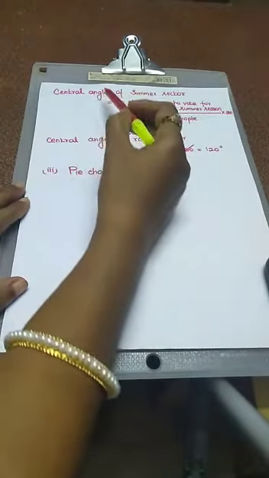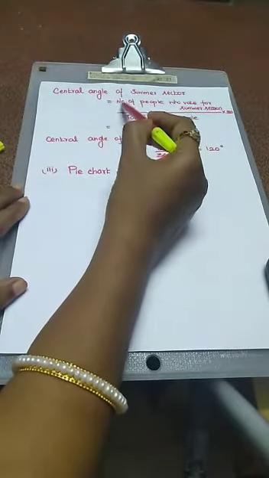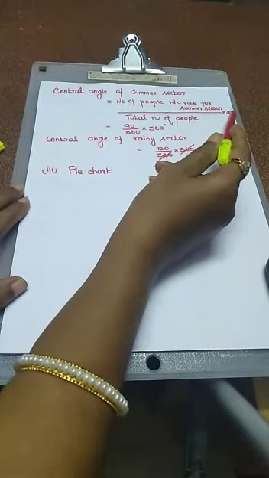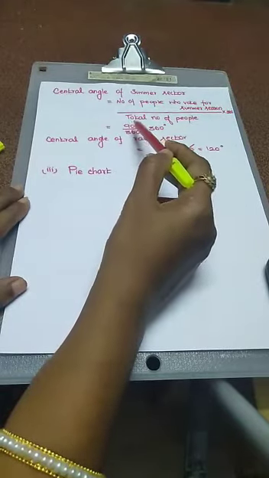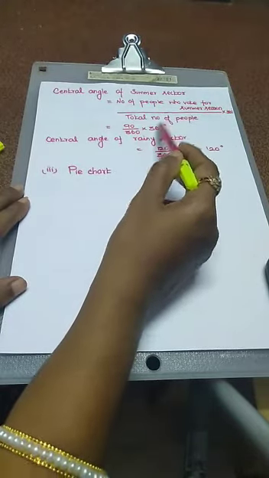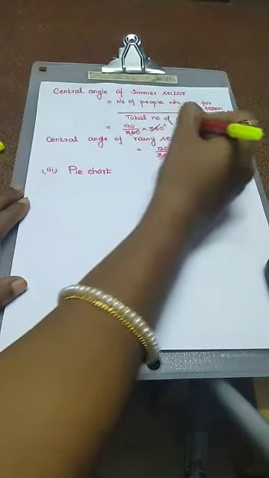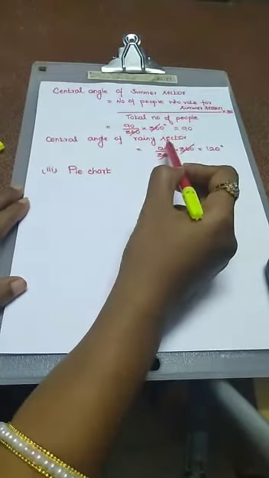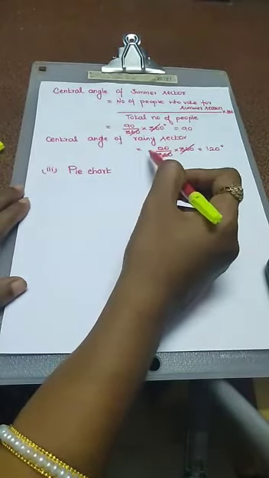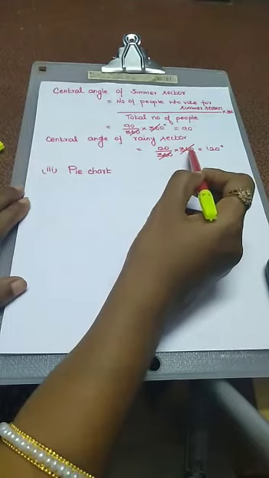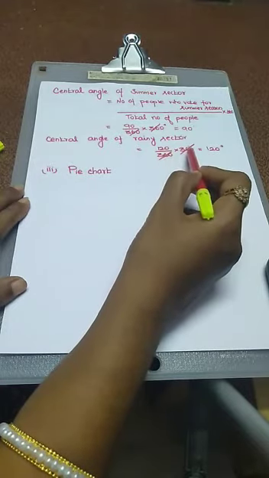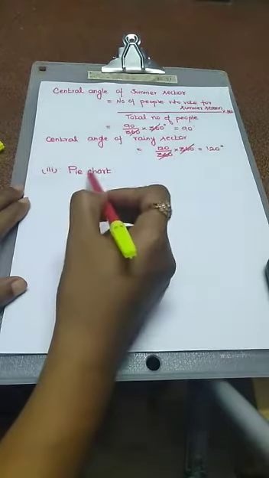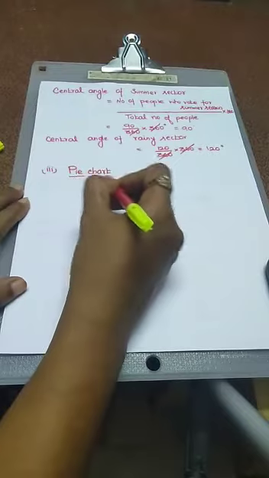Next we have to calculate central angle of summer sector. That is number of people who vote for summer season by total number of people into 360 degree. So summer sector value is 90. 90 by 360 into 360 degree. 360 cancel. So the answer is 90. And the next one, central angle of rainy sector. Number of people who vote for rainy sector by total number of people into 360. That is 120 by 360 into 360. 360 cancel. So the answer is 120 degree. Next we are going to draw a pie chart.